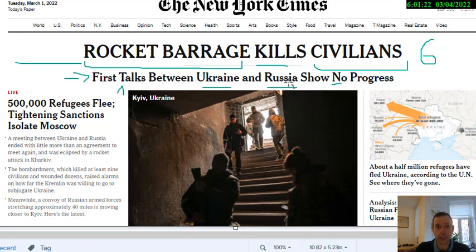Make no progress. Could say, Russian rocket barrage kills civilians and stops peace talks. And that would be going into full reptilian. But here I think we're very close to 0, a neutral presentation of facts of the day as seen by the New York Times, journalist or newspaper, whatever. I'm going to give it a half, not a 1. Okay, off to the picture we go.